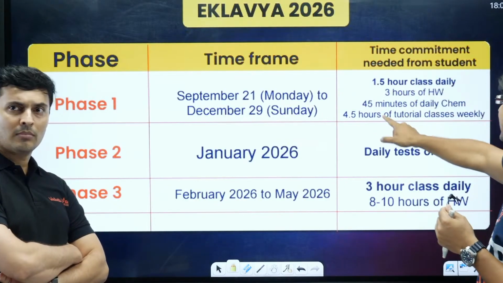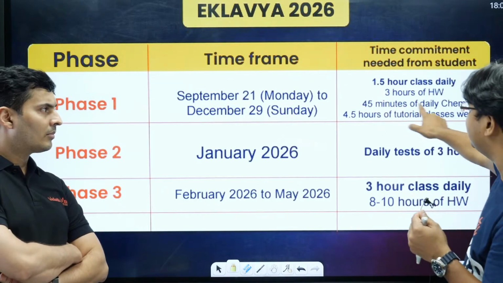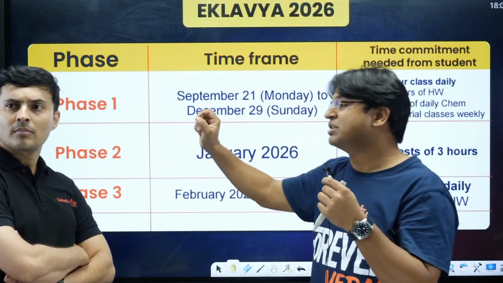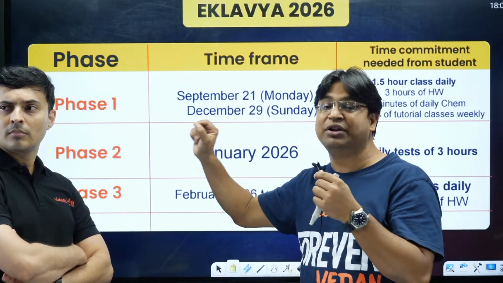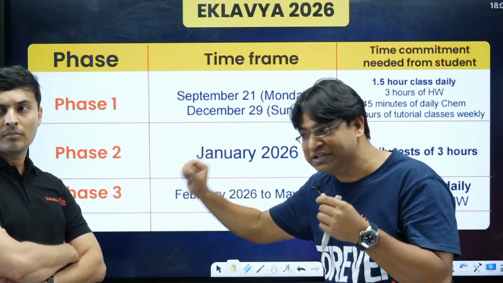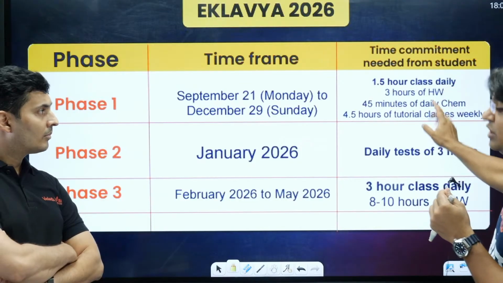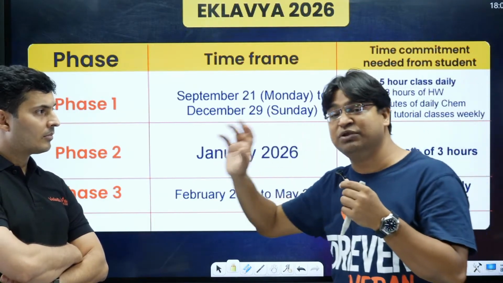During phase 1, there is an additional thing that we'll be doing. We'll be having 45 minutes of chemistry session every day starting from mid-November. This will continue till mid-January. So you'll be having around 50 sessions on inorganic chemistry, inorganic plus organic chemistry, the part where you need to learn.